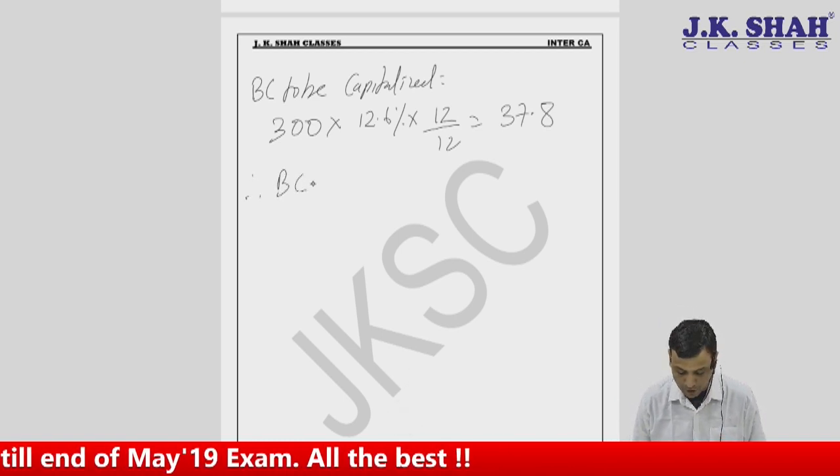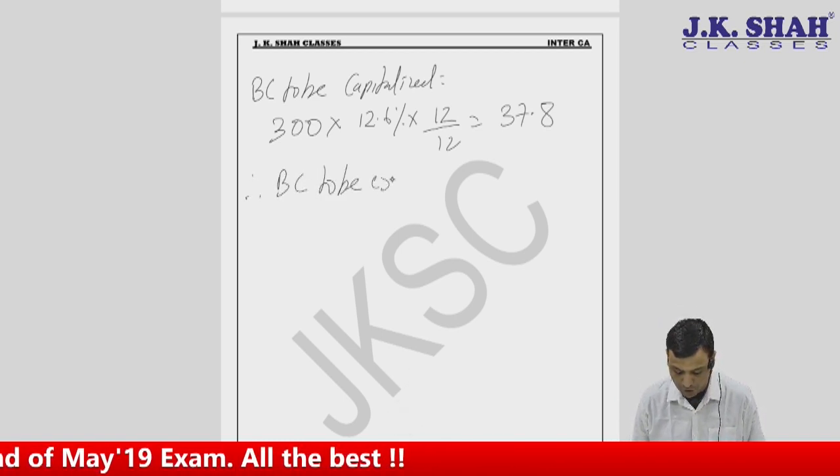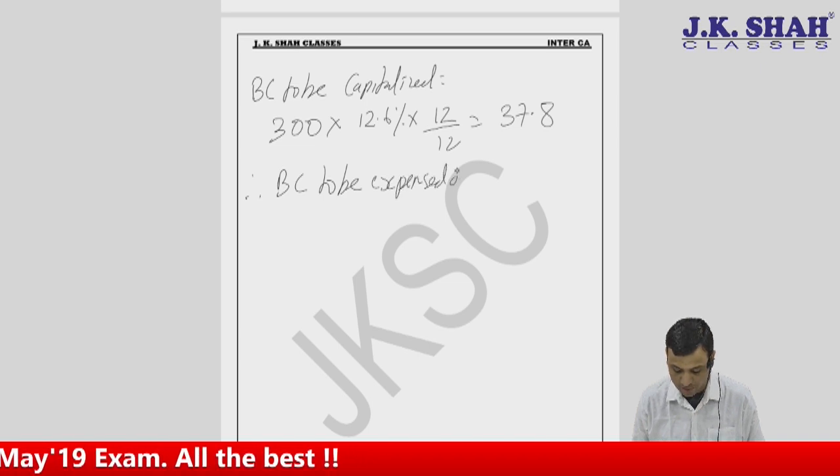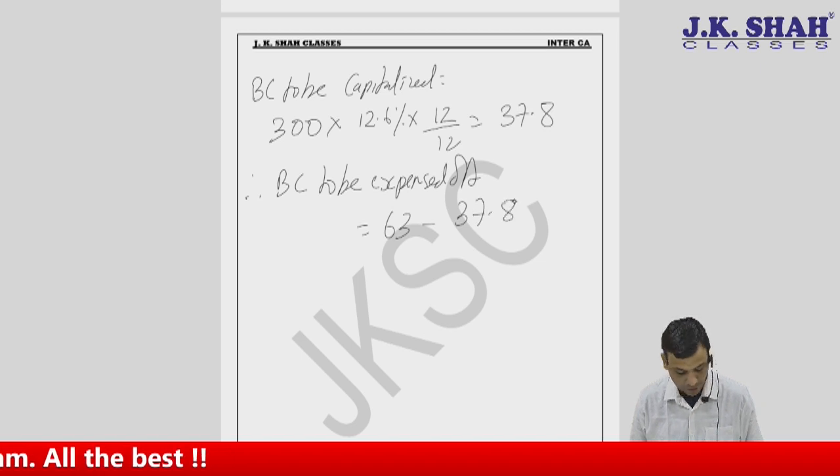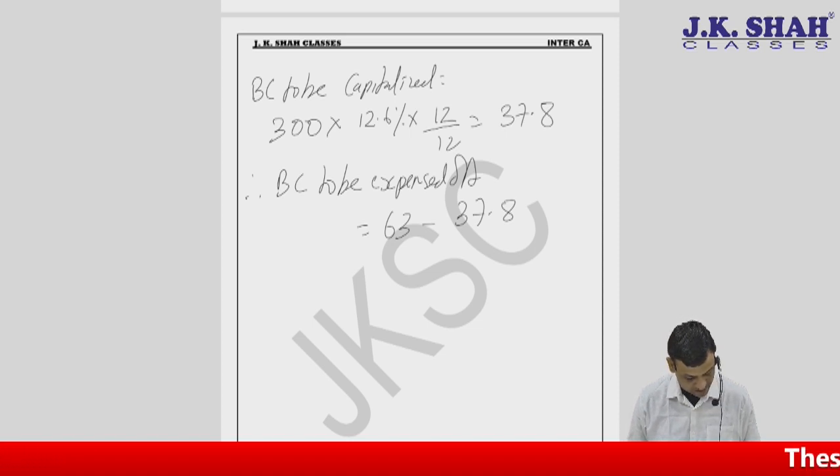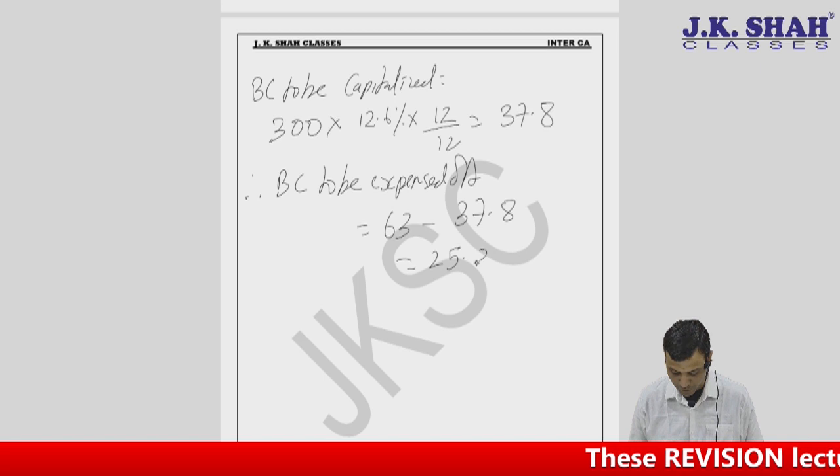Therefore, borrowing cost to be expensed off is 63 minus 37.8, the remaining amount, which gives me 25.2.